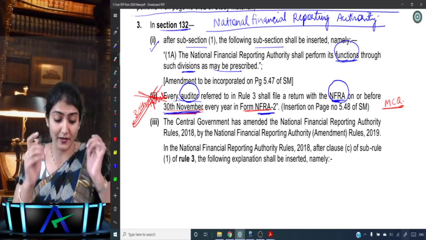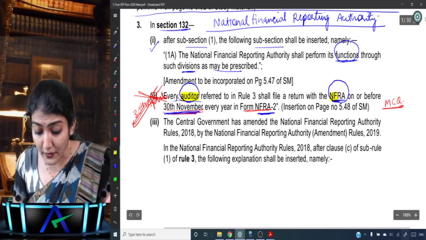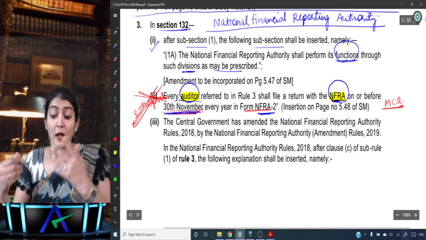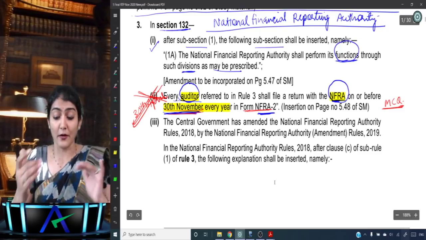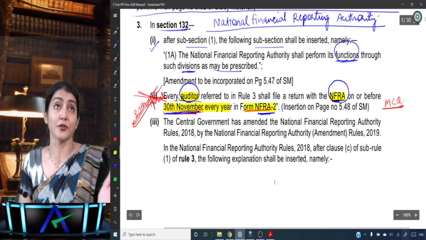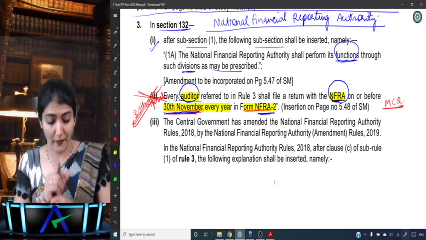So this could again be a multiple choice question in your exam. Every auditor who is required to file it has to file a return with whom? With the NFRA. By what date? On or before 30th of November every year. And what is the form? Form NFRA 2. So instead of 30th of April, now it is 30th of November.